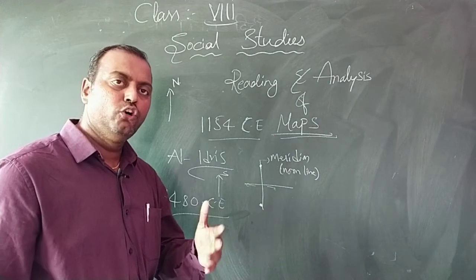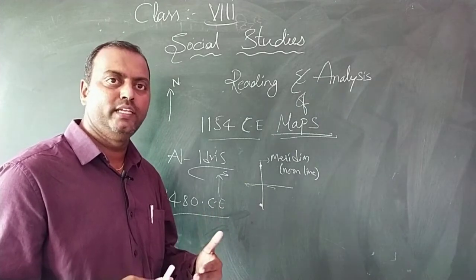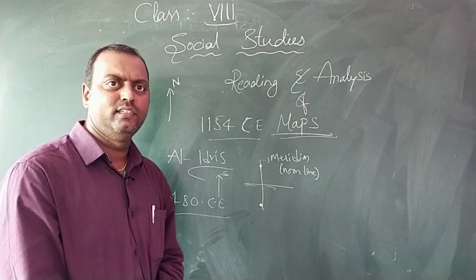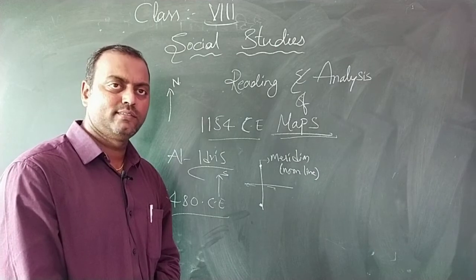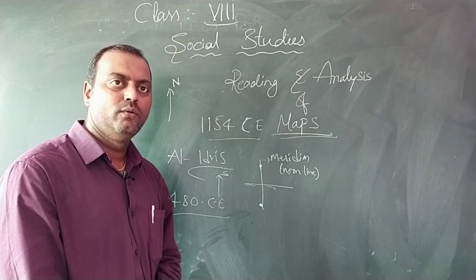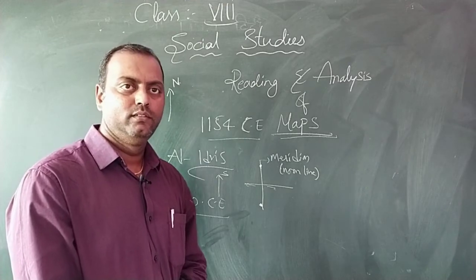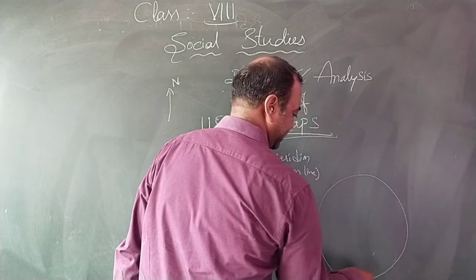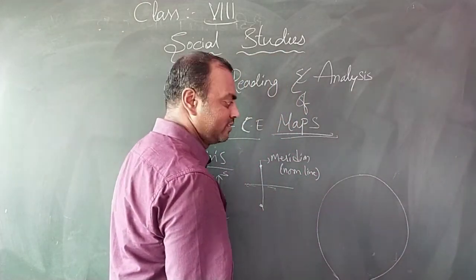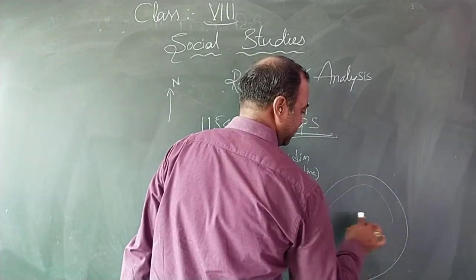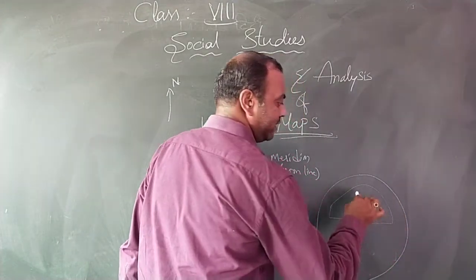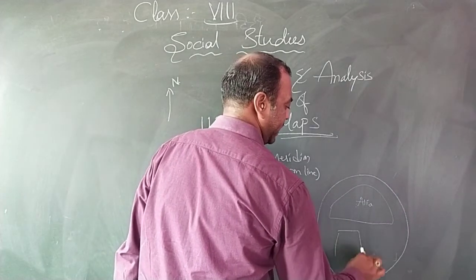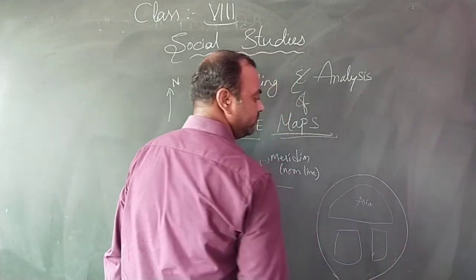Before that, Europeans prepared maps based on their religious books like the Bible. There is a map in the text in figure number 6 which projects the map drawn with the belief of the Bible. They considered that the earth is a round disk, and they mentioned this northern part as Asia, the bigger one, and the remaining two as Africa and Europe.